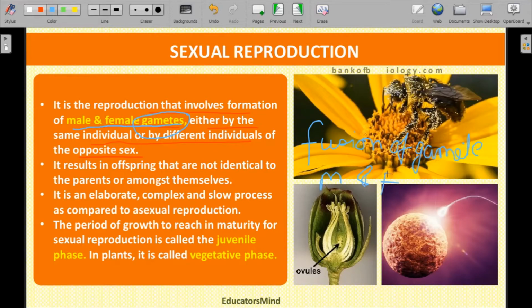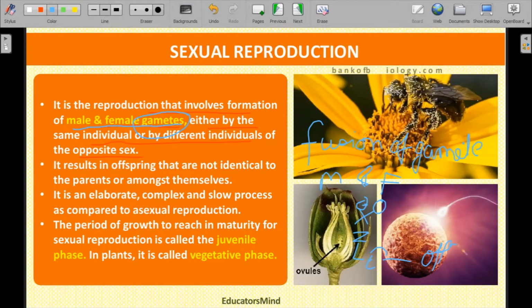When the male and female gametes fuse, this gives rise to zygote formation. The zygote later develops into an embryo, and after embryo development, it gives rise to an offspring. So how is it possible?